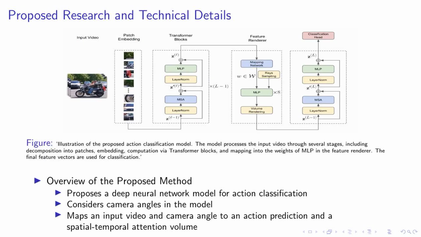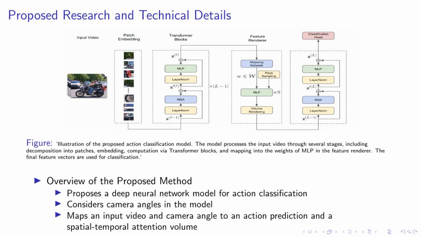Moving on to the technical details of our proposed method, let's take a closer look at the illustration on the screen. This diagram represents our proposed action classification model. The model processes the input video through several stages. First, the video is decomposed into patches. These patches are then embedded and computed via transformer blocks. The output is then mapped into the weights of a multi-layer perceptron in the feature renderer. The final feature vectors produced by this process are used for classification.